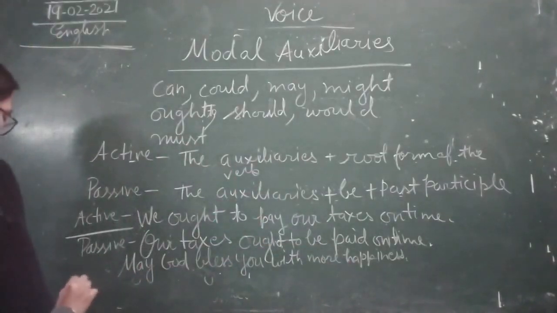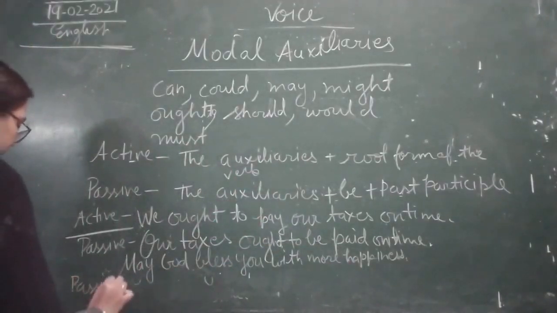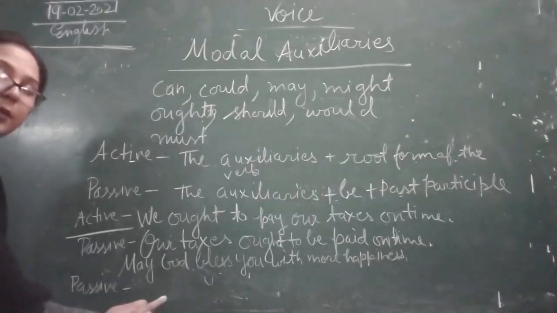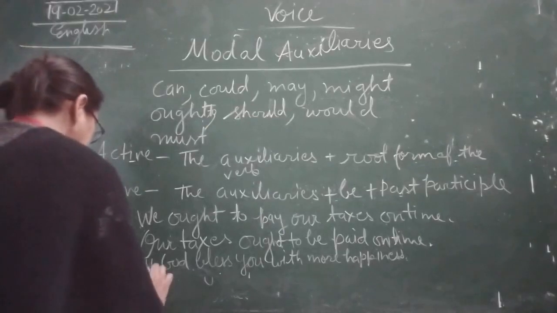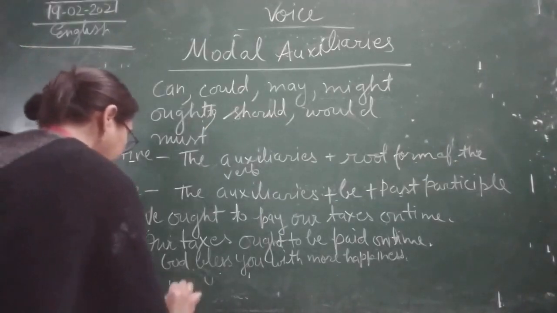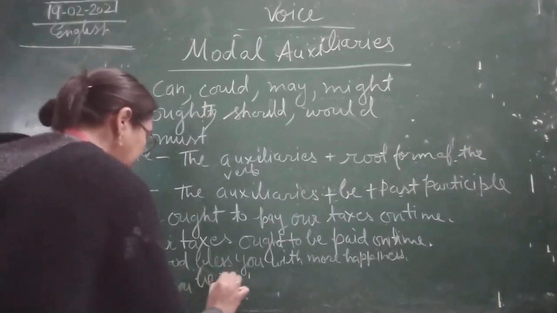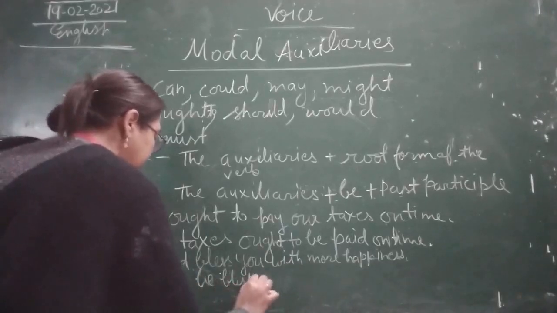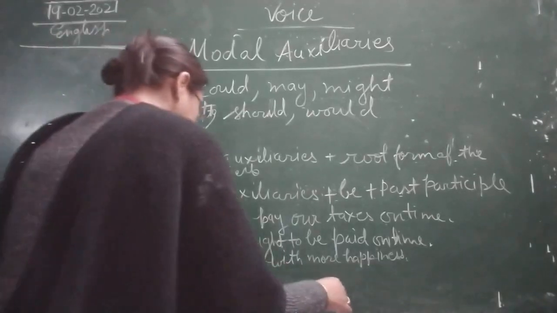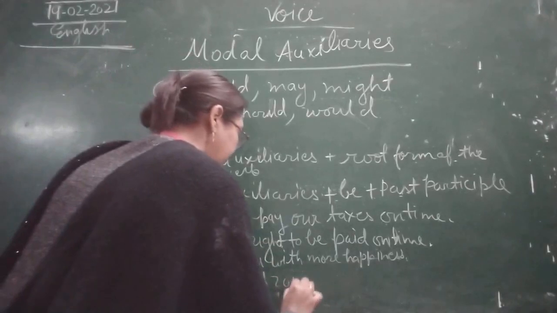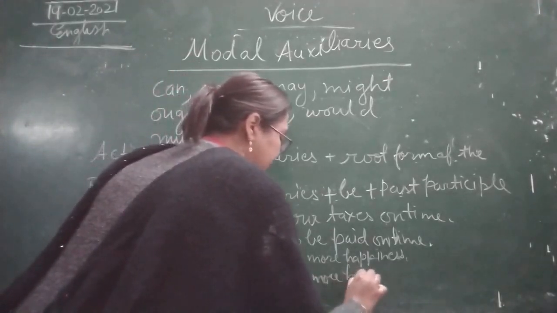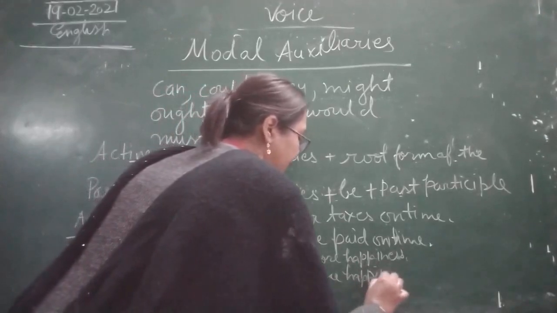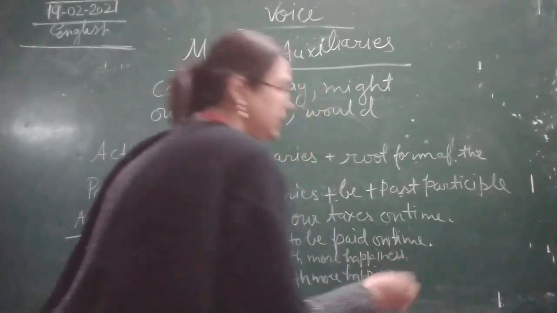Now we will convert it into passive voice. So what will we use over here, children? First of all, may you be blessed. May you be blessed with more happiness. Children, simple thing.